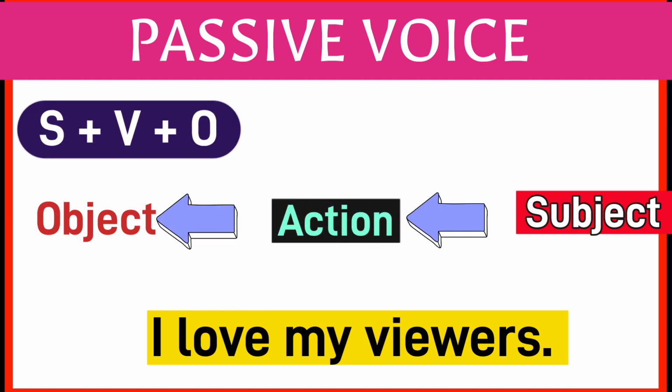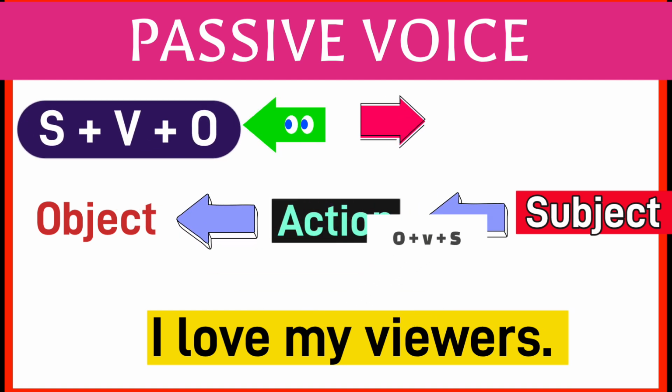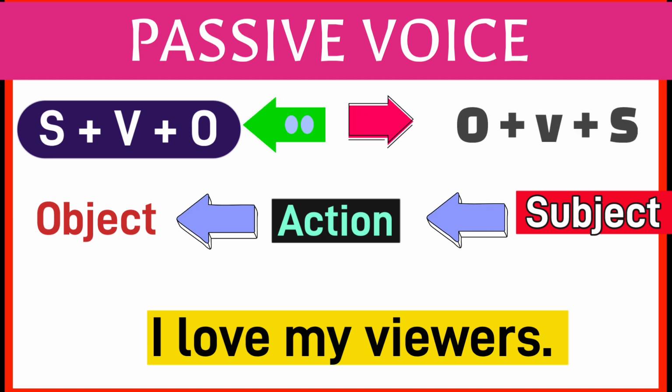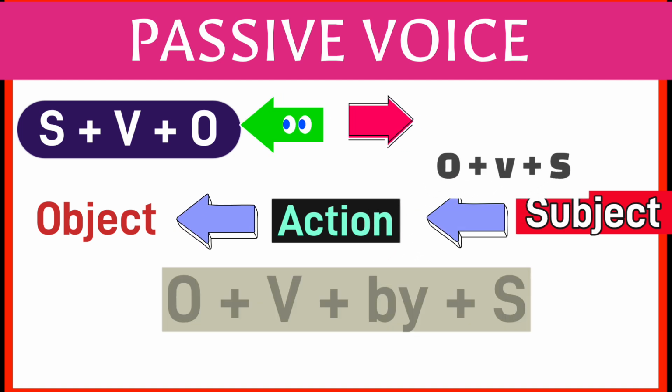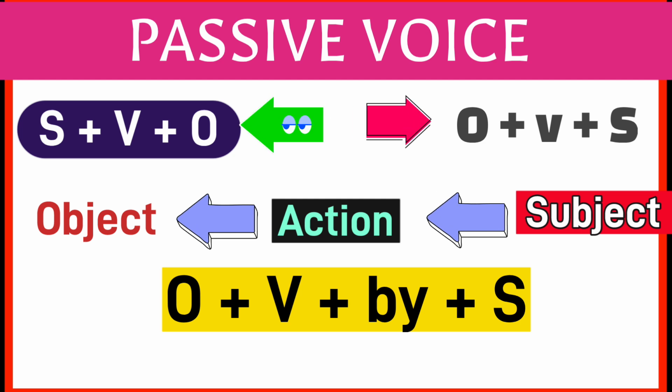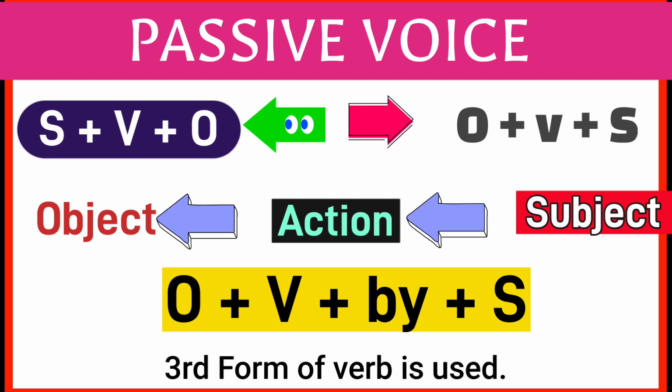In the passive sentence, the object takes the place of subject and subject takes the place of object with the by being added to it. It's like this: object plus verb plus by plus subject. Here verb's third form is used.